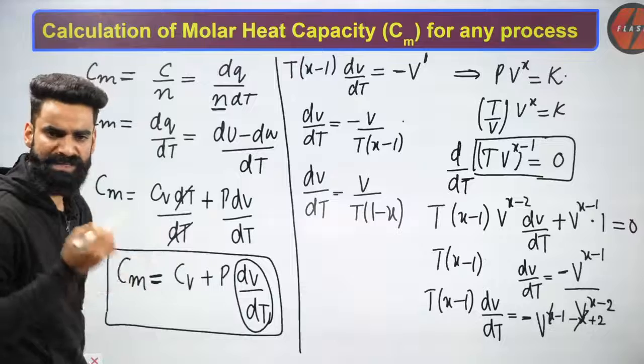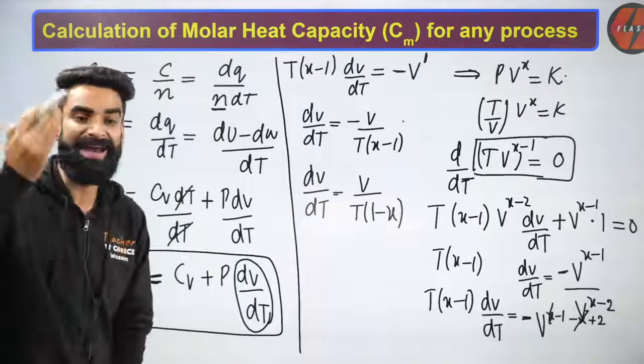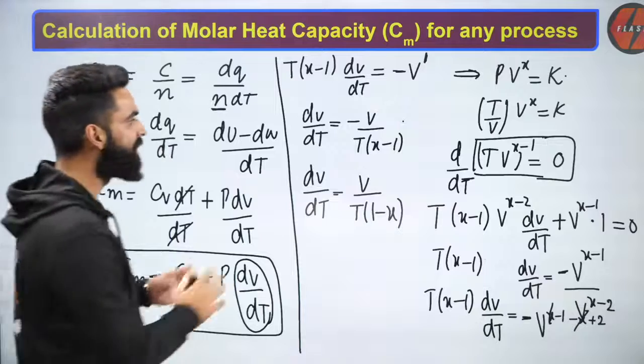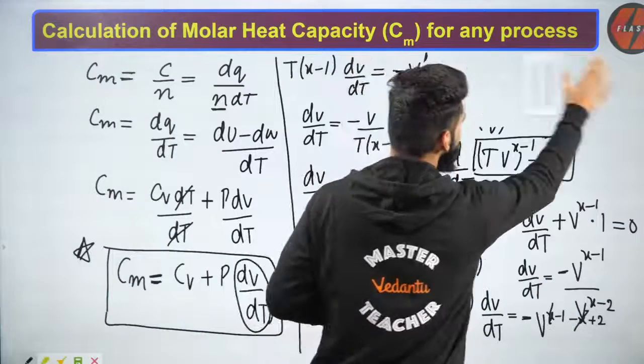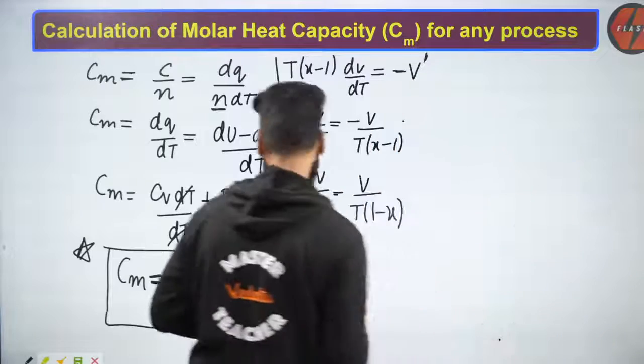Now what I'm going to simply do is put the value of dV by dt into this equation. I'll be getting the final result. And for the final result, I need some space right here. Let me erase this part. I hope you have copied it, right?